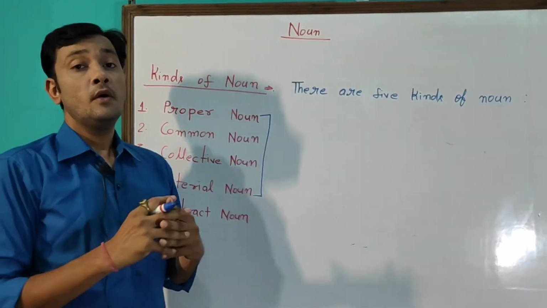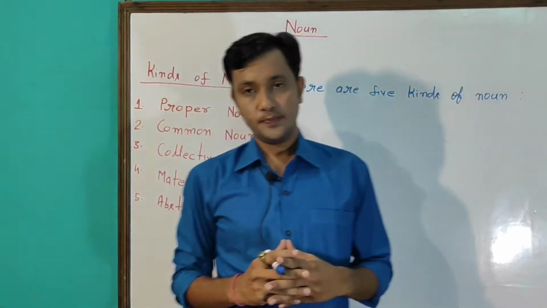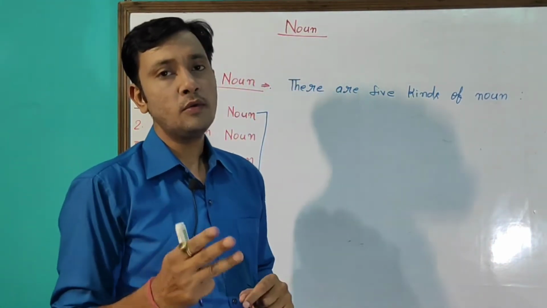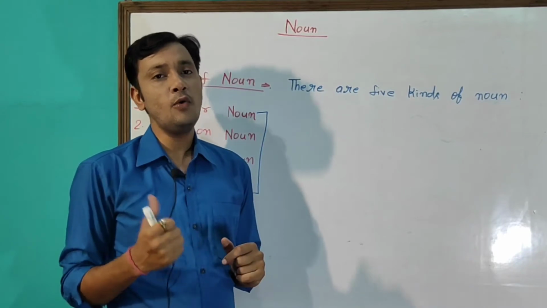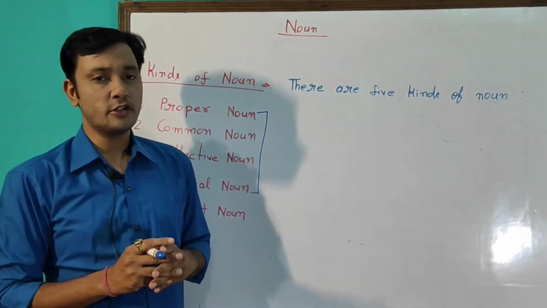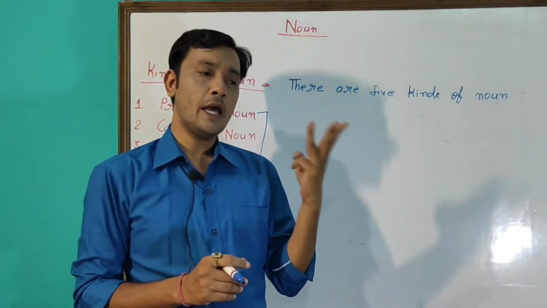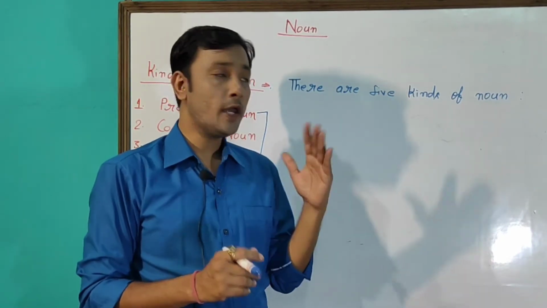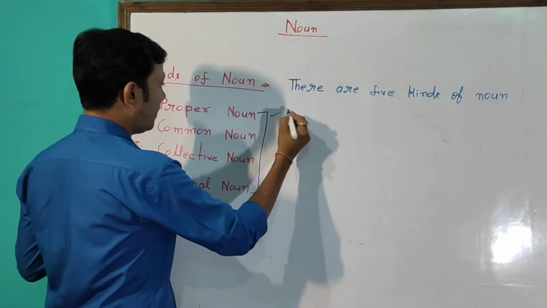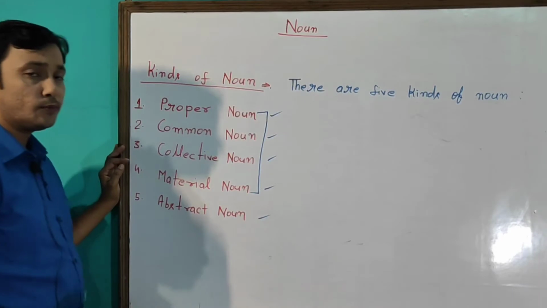It's already clear. Kinds of noun. There are 5 kinds of noun: proper noun, common noun, collective noun, material noun and abstract noun. How many kinds of noun are there? There are 5 kinds of noun: common noun, proper noun, material noun, abstract noun and collective noun.